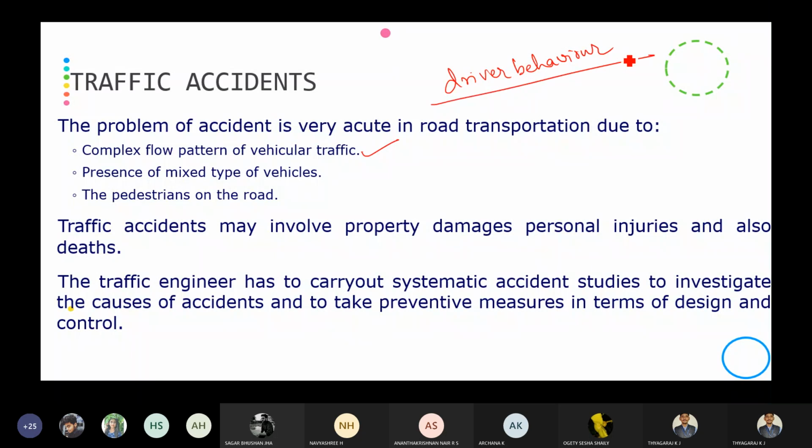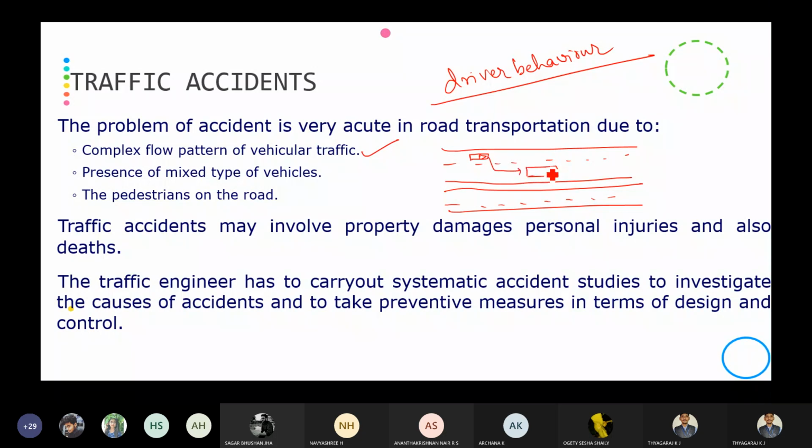For example, if you consider a road, say a four-lane divided highway, the driver will be moving the vehicle here. Suddenly he may move to this lane, or suddenly to that lane. It is very complex.